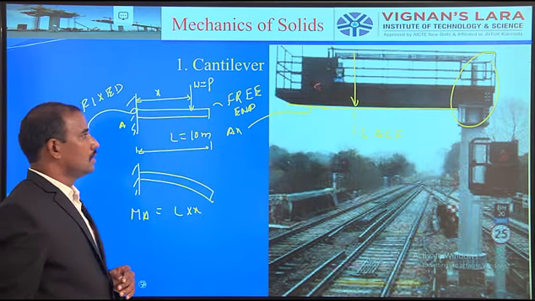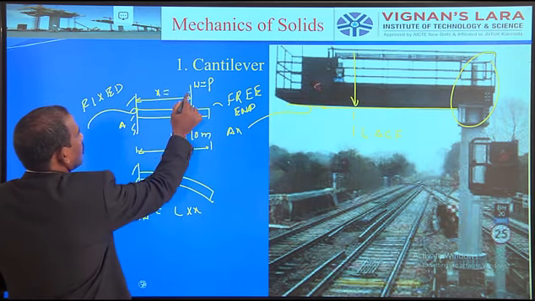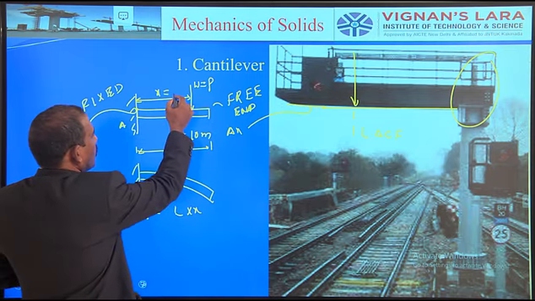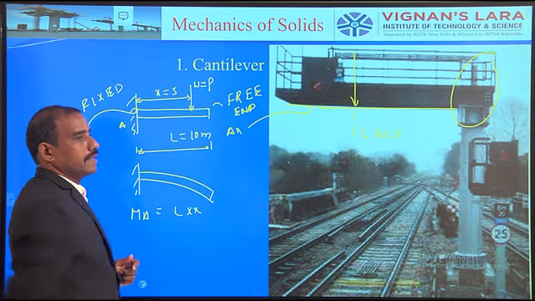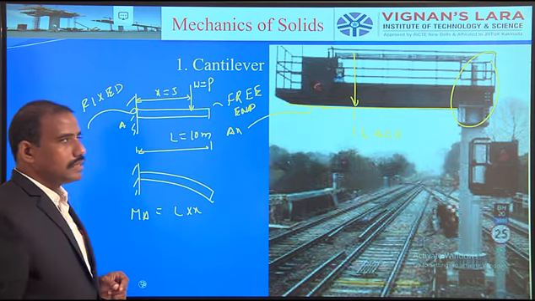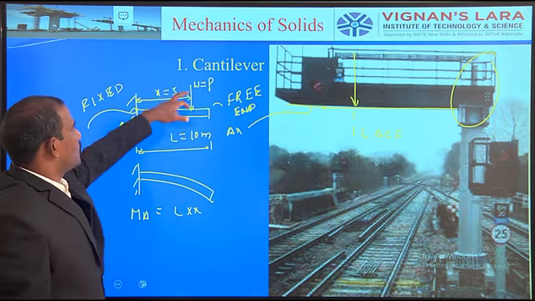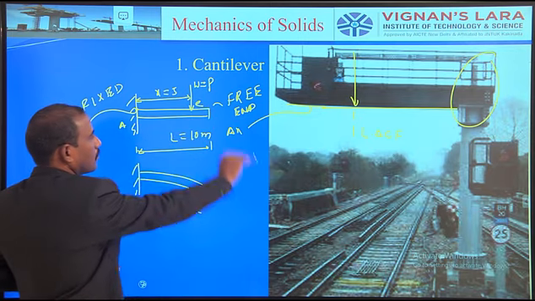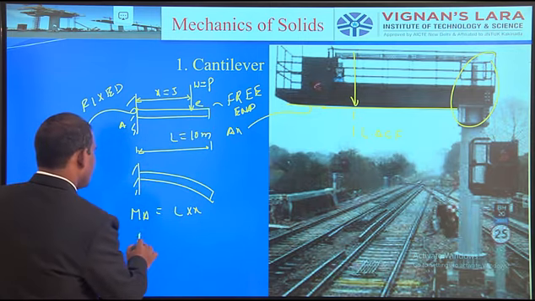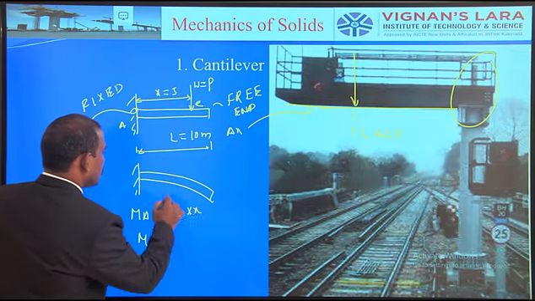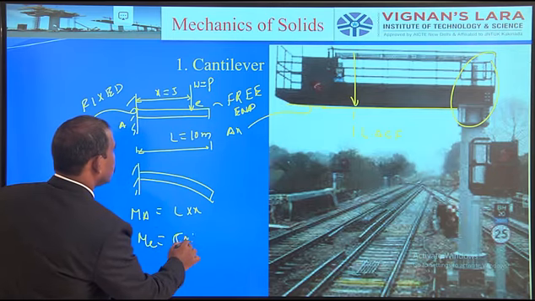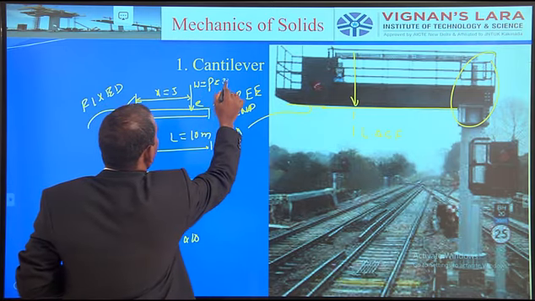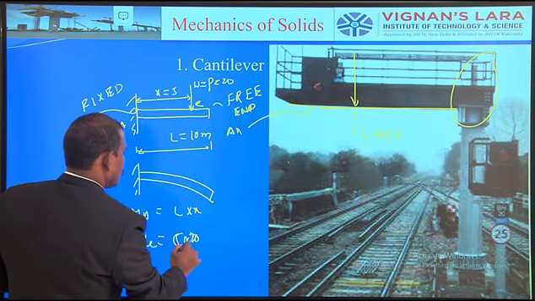Suppose the man is standing at 5 meters. Then I can calculate the bending moment at the particular point C: M_C is equal to 5 into P, where P is equal to 20.